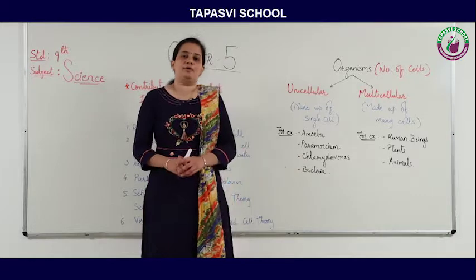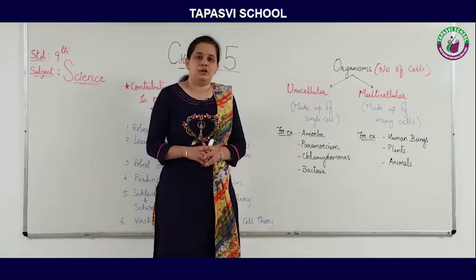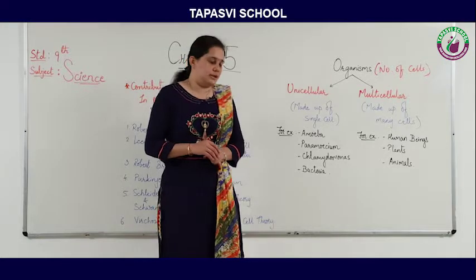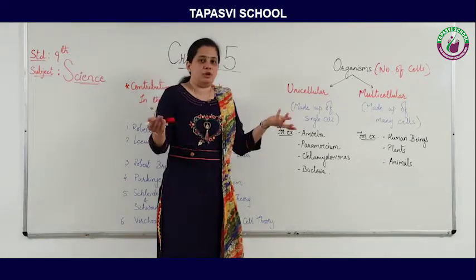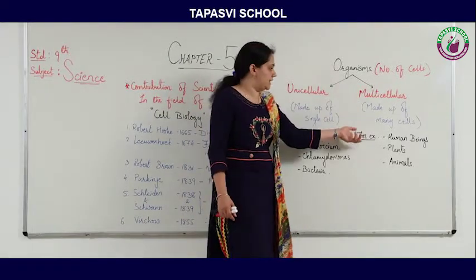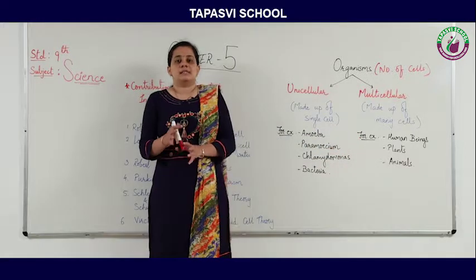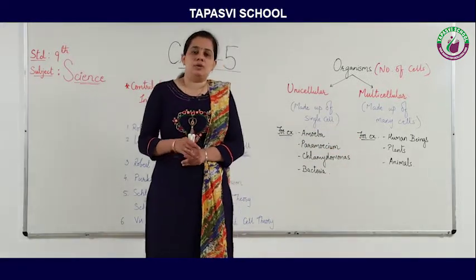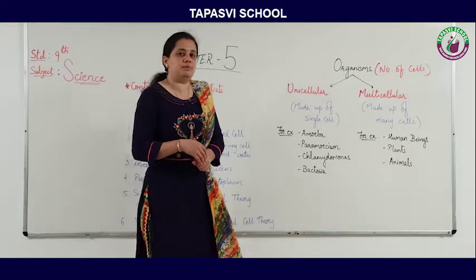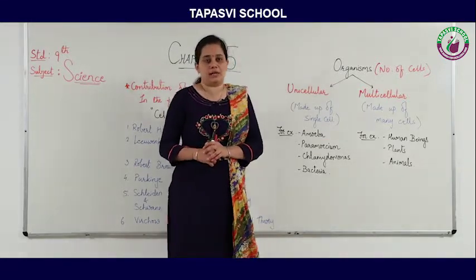Chlamydomonas is a type of algae which you can see as a green patch on stagnant water, and bacteria we also know. In multicellular organisms, the examples are human beings, plants and animals. Some plants and almost all animals and human beings are multicellular organisms.